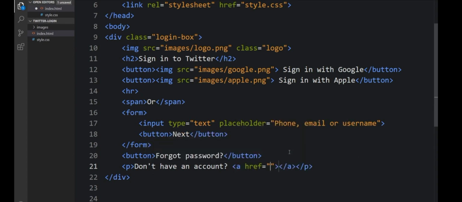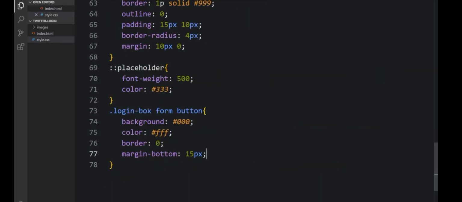Space that's the link. So just type sign up here. Yep. So don't have an account, sign up here. So let's go back to our CSS.